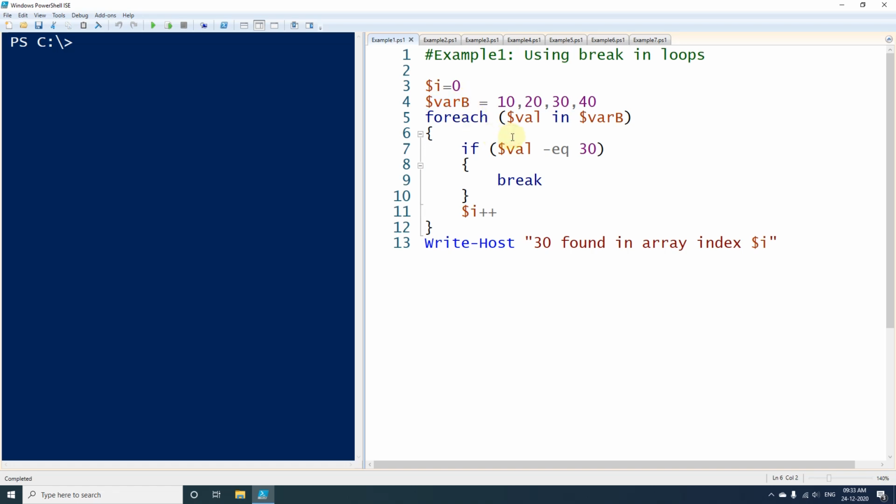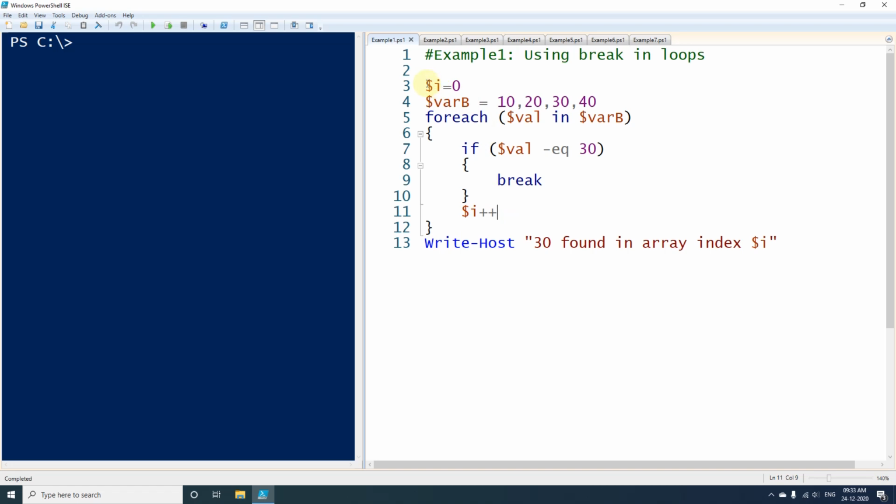So we are getting one value in one iteration, and every time we are checking whether that value is equal to 30 or not. As soon as it becomes equal to 30, then this loop will be broken here. And in every iteration the value called $i will be incremented by 1.